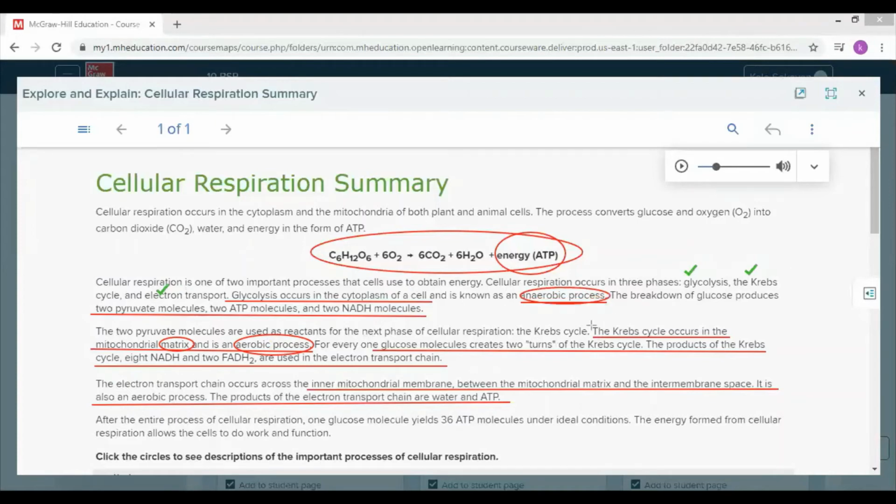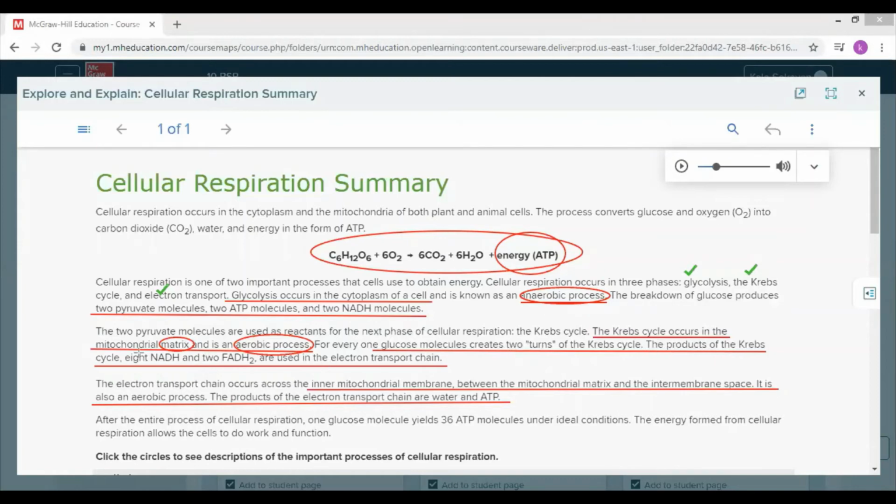Glycolysis anaerobic, matrix aerobic. For every 1 glucose, because it gave us 2 pyruvates, the cycle will turn twice. Each glucose produces 2 pyruvates, so the Krebs cycle will turn twice.